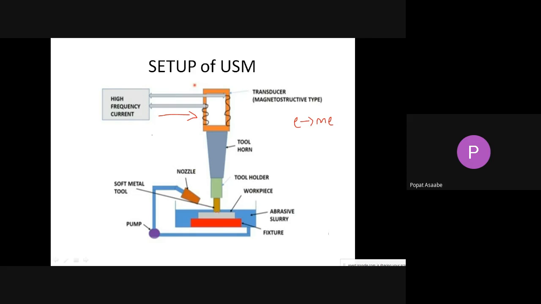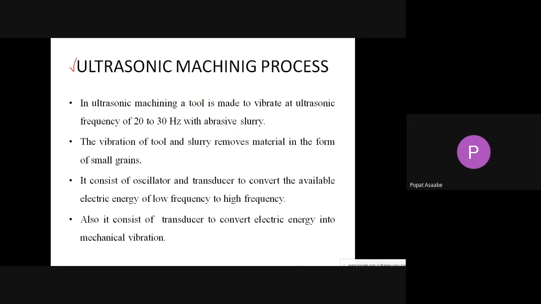Simple. Now see here, in this ultrasonic machining process we are using 20 to 30 hertz frequency with abrasive slurry. Here the vibration of tool and slurry will remove the material from the workpiece.